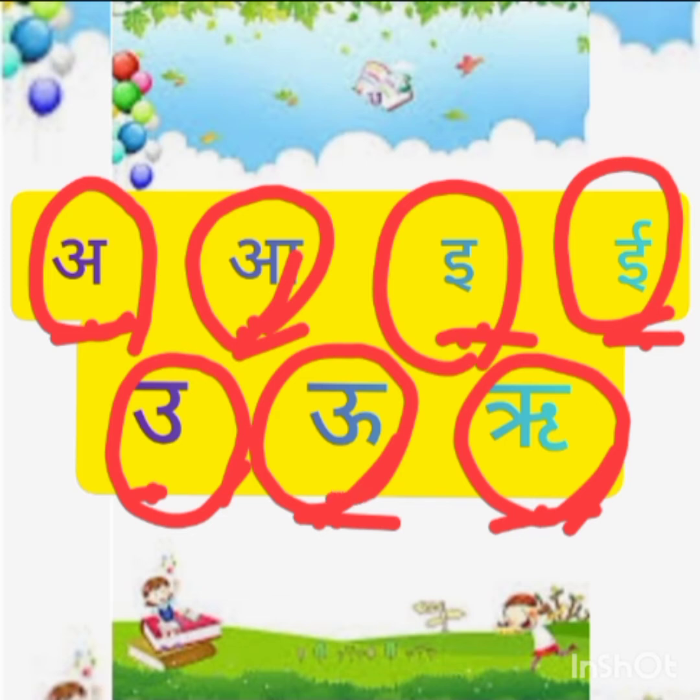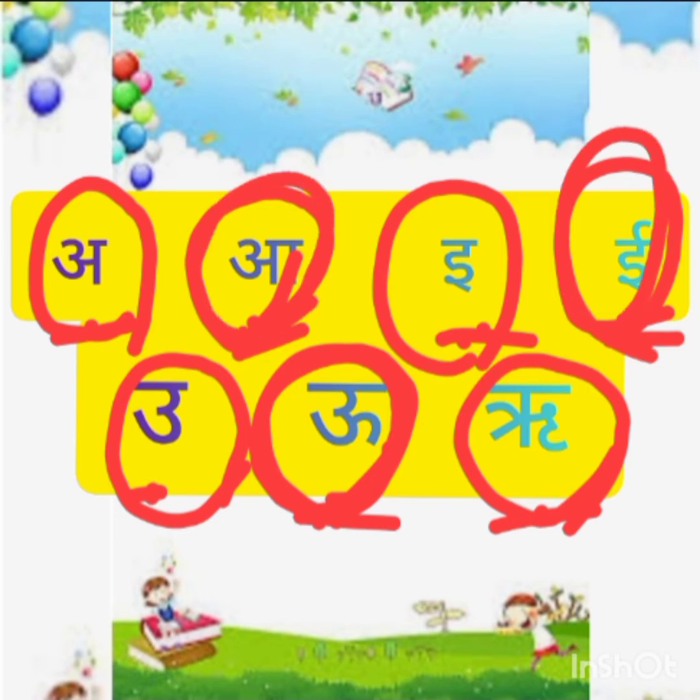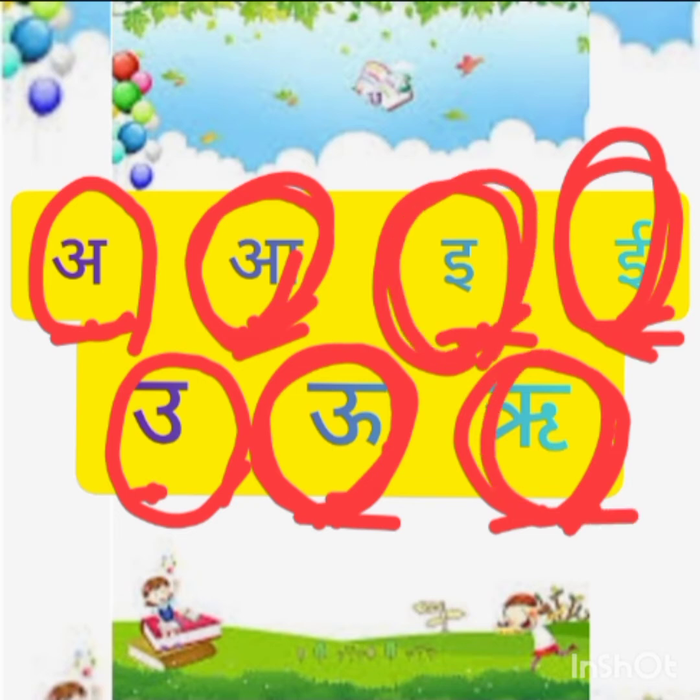Okay. First, what is this one? U. This one? A. What is this one? E. This one? Ir. This one? E. This one? U. This one? A. Okay. Identifying letters is also very important. Okay?